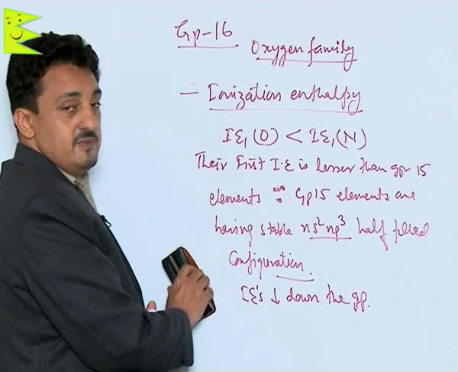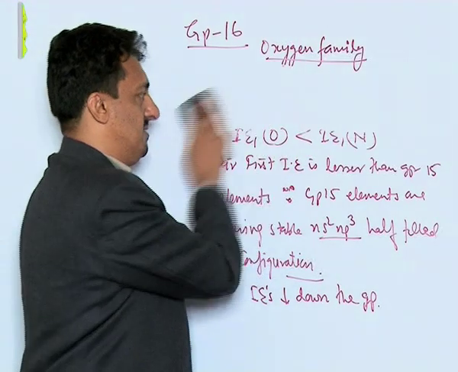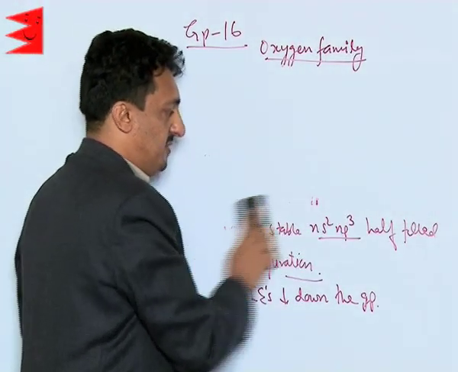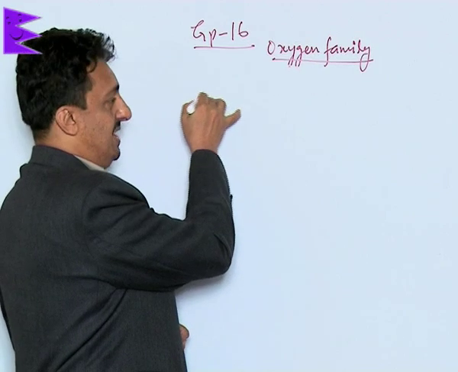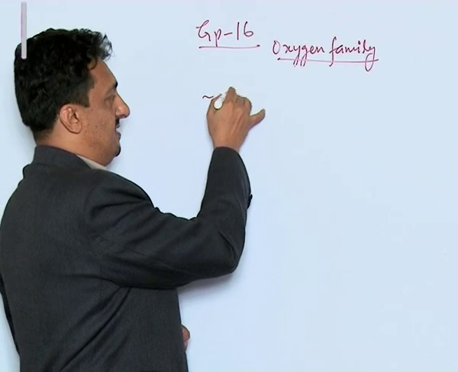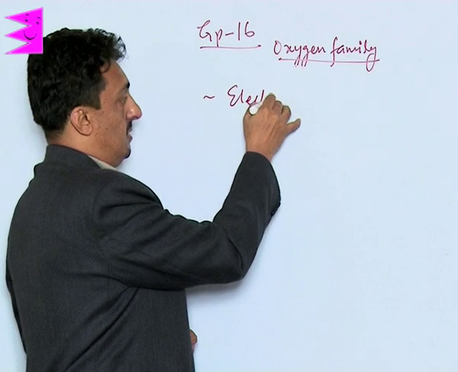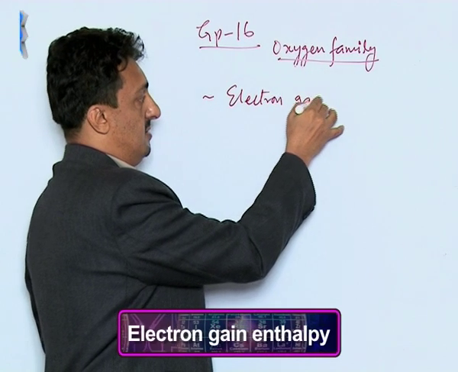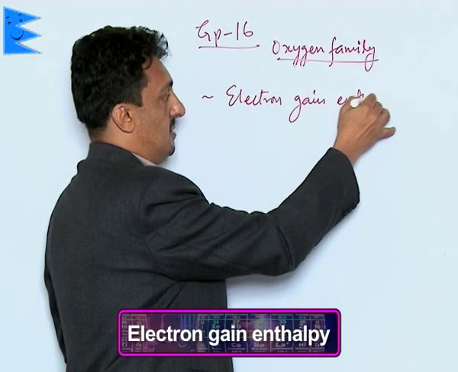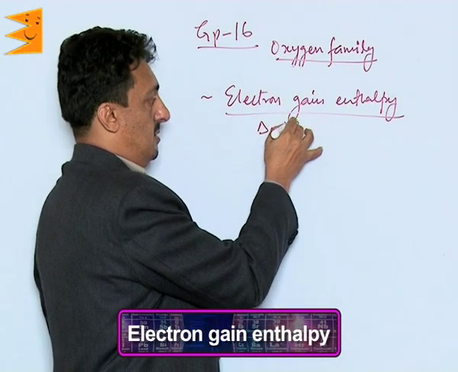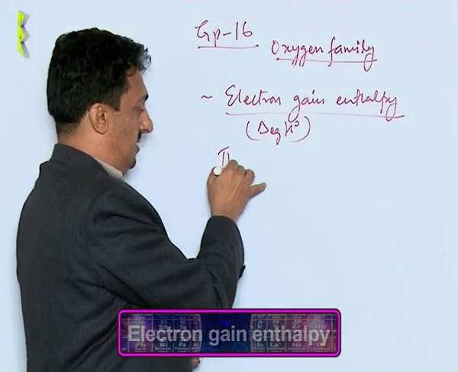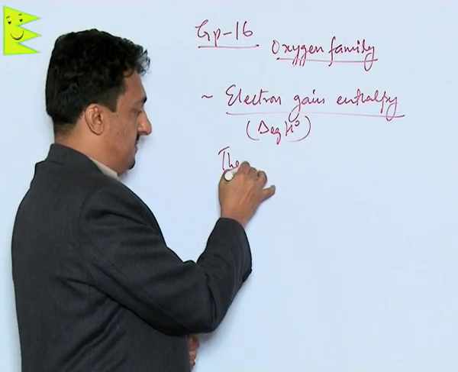Now let us move to the next property of these elements, their electron gain enthalpy, or their electron affinity.